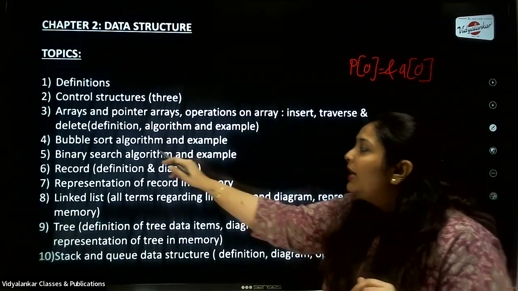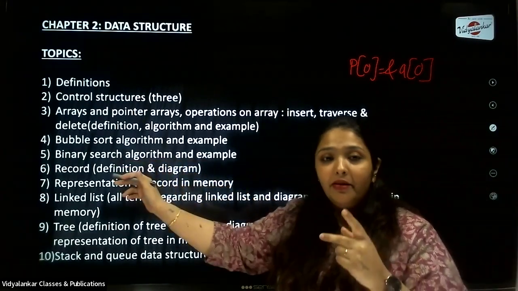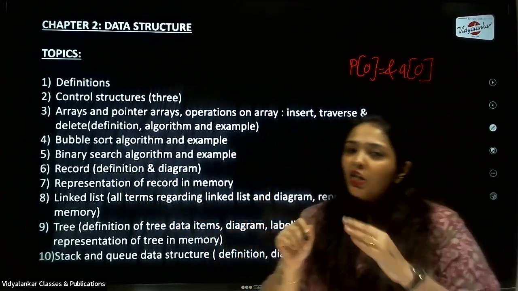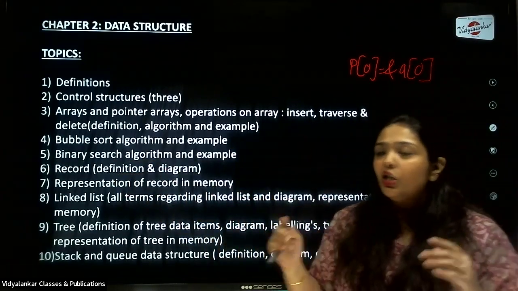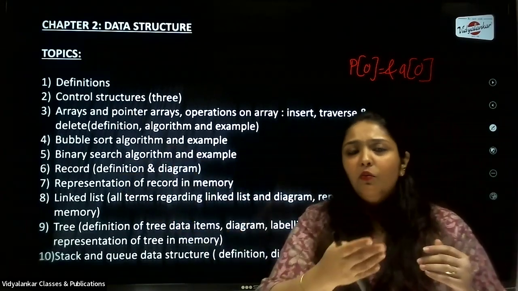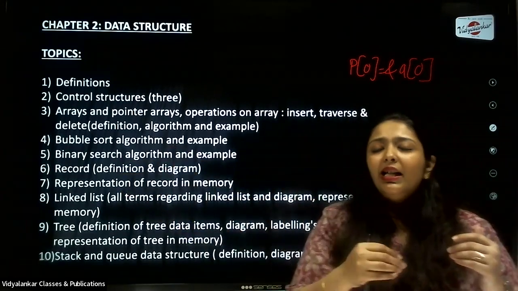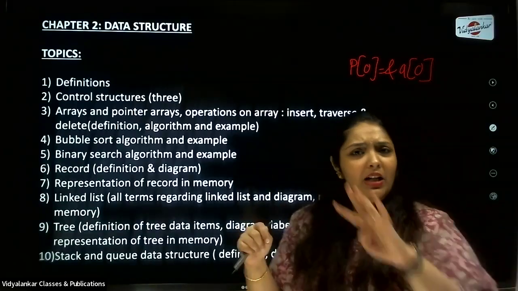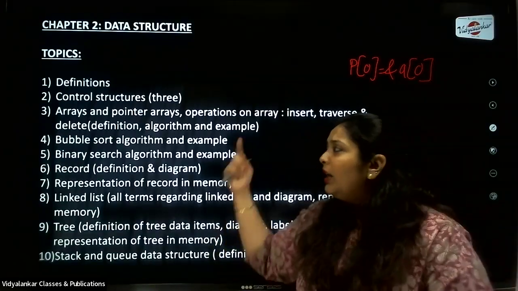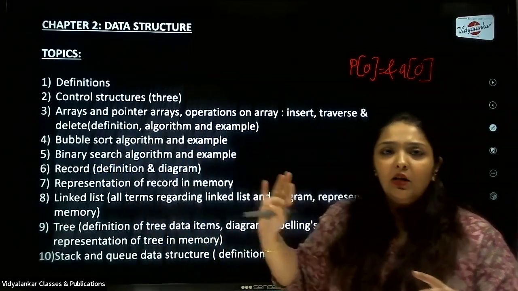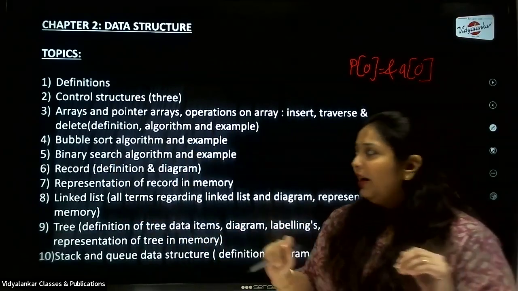Okay. So next we come to the two important algorithms, that is bubble sort and binary search. Bubble sort is a sorting algorithm, and the other is binary search. So in bubble sort, of course, define what you mean by bubble sort and how it works. Then you give the algorithm of bubble sort, and then you give the example. Again, if it is asked for 4 marks, then 1 mark for the example, 1 mark for the definition, and 2 marks for your algorithm. So that is how it can be divided.